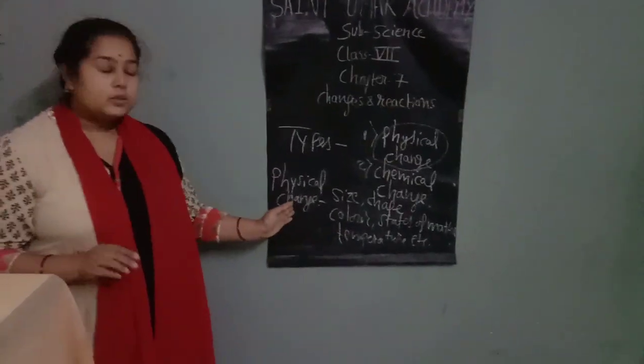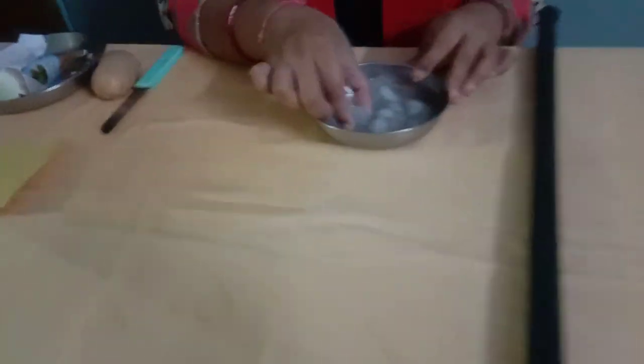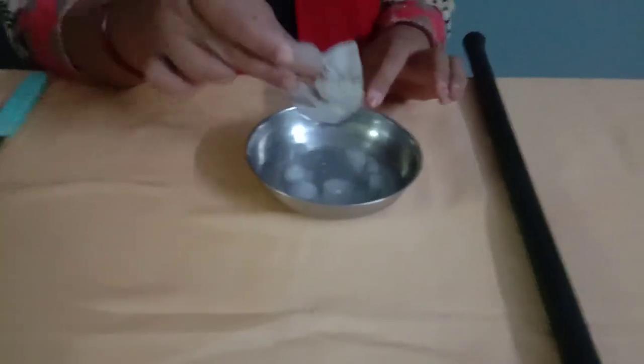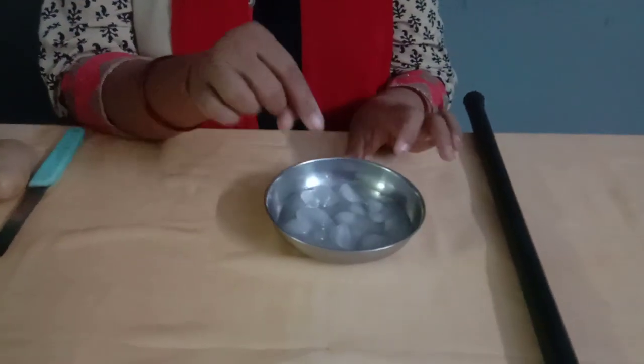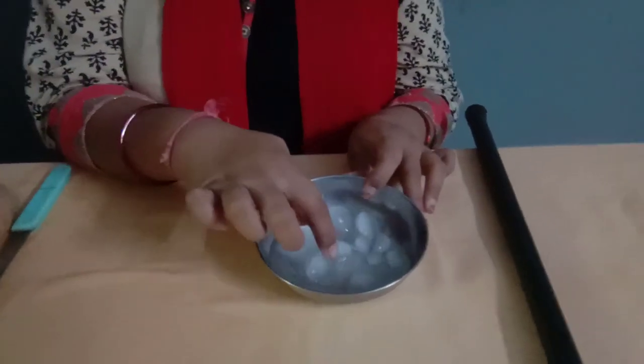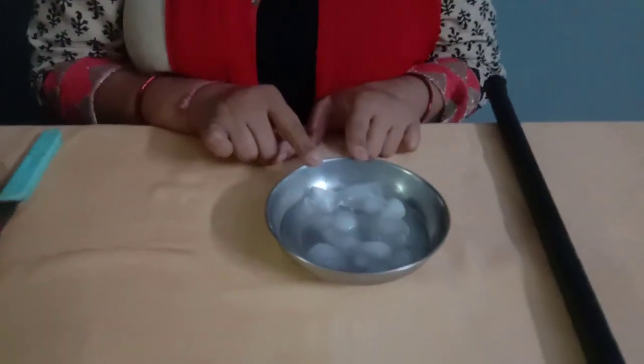I will show you this physical change with the help of some examples. Now look here carefully. I kept this ice at room temperature, so it started melting. It means this ice changes into water. When this ice changes into water, what exactly happened? There is a change in the shape and the temperature of the ice. So it is a physical change.